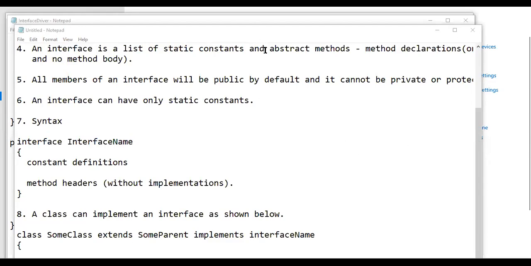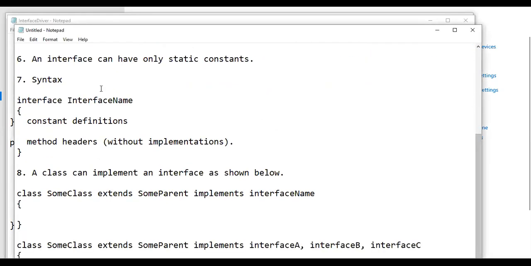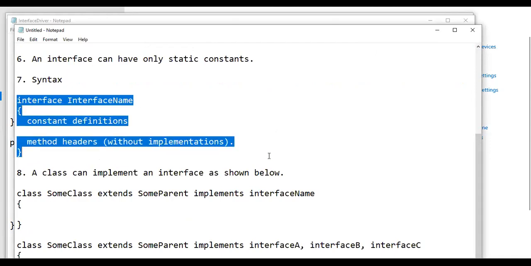Okay, an interface is similar to a class, but it can hold only static constants and abstract methods. It cannot hold any non-abstract methods, and by default, all members of an interface will be public. Okay, so I hope you are understanding. We'll move further. So this is the syntax of an interface. This is how you define an interface.